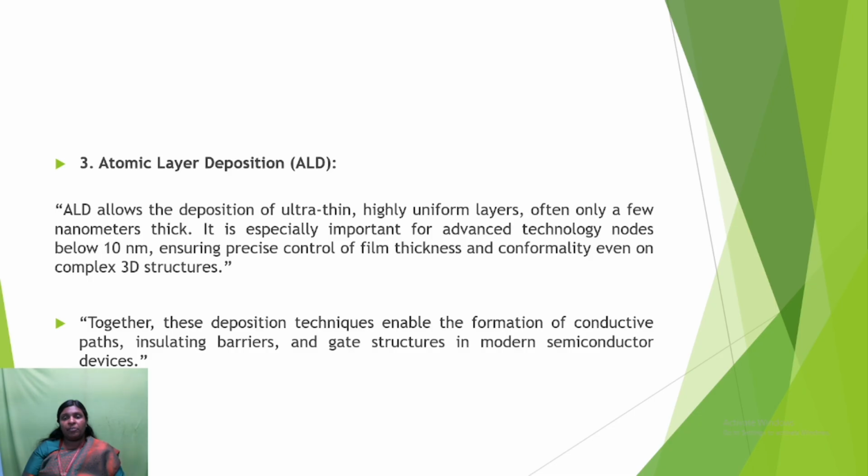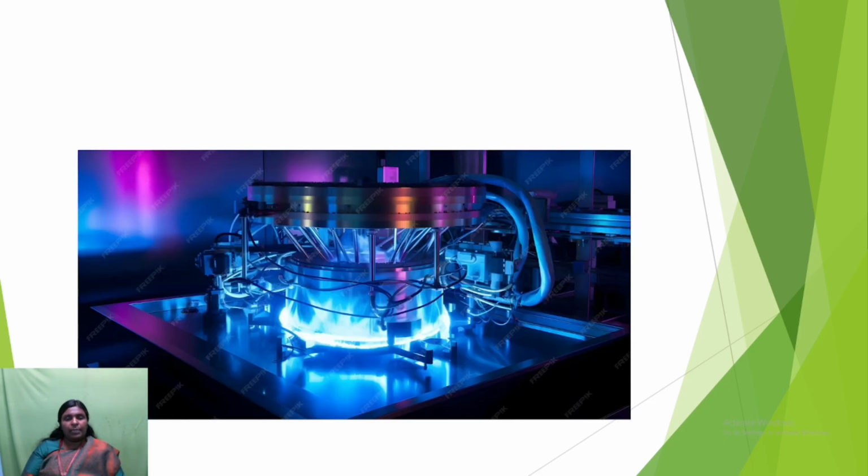It is especially important for advanced technology nodes below 10 nanometer, ensuring precise control of film thickness and conformality even on complex 3D structures. Together, all these deposition techniques enable the formation of conductive paths, insulating barriers and gate structures in a modern semiconductor device. These three deposition techniques are being used for the formation of conductive paths and insulating barriers. And this is the picture of chemical deposition techniques.